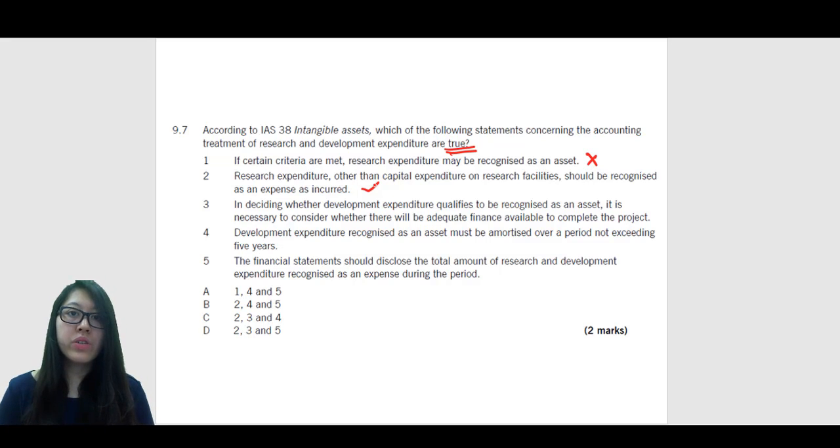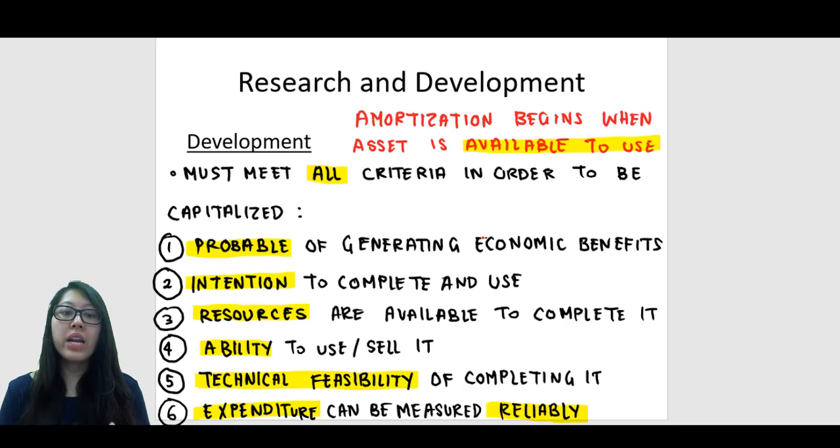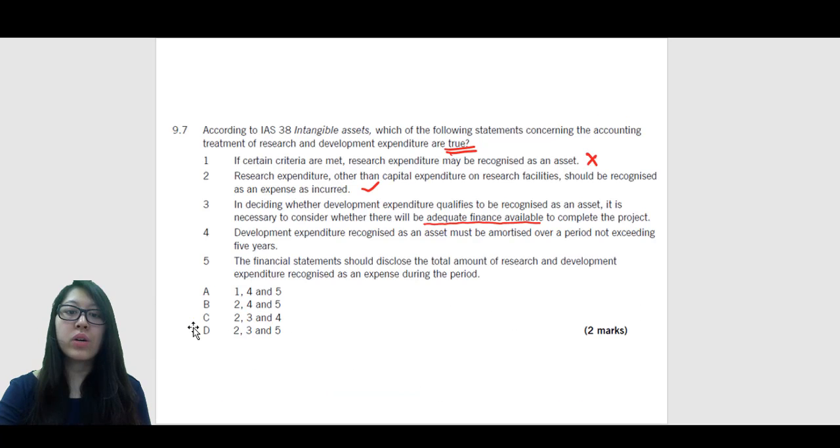In deciding whether development expenditure qualifies to be recognized as an asset, it is necessary to consider whether there will be adequate finance available to complete the project. Now in here they've said adequate finance available. If we go back to our previous slide, adequate finance falls under resources, which is part of the criteria. So, of course, we need to consider the resources before we can recognize the development expenditure as an asset. So this is going to be true.